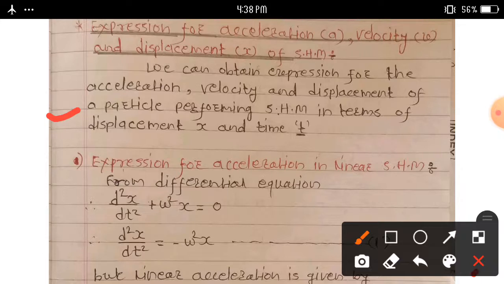Firstly, we derive the expression for acceleration in linear SHM.